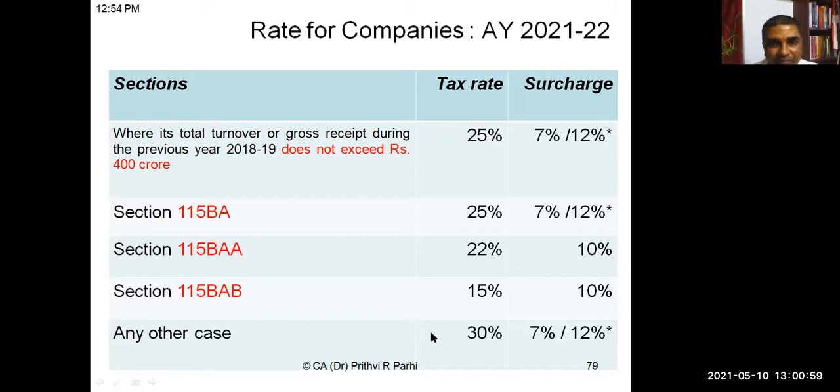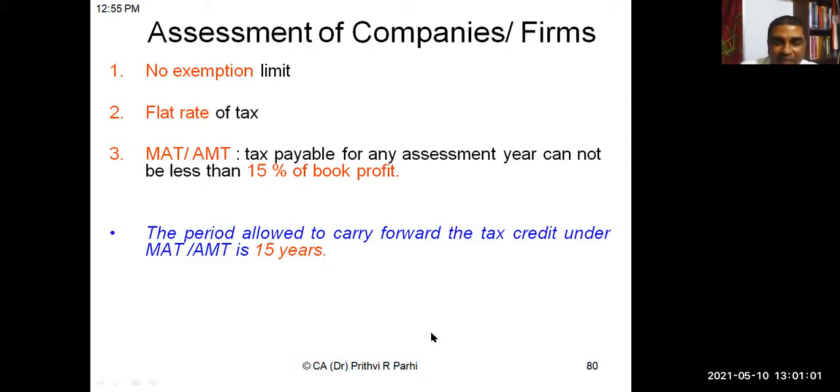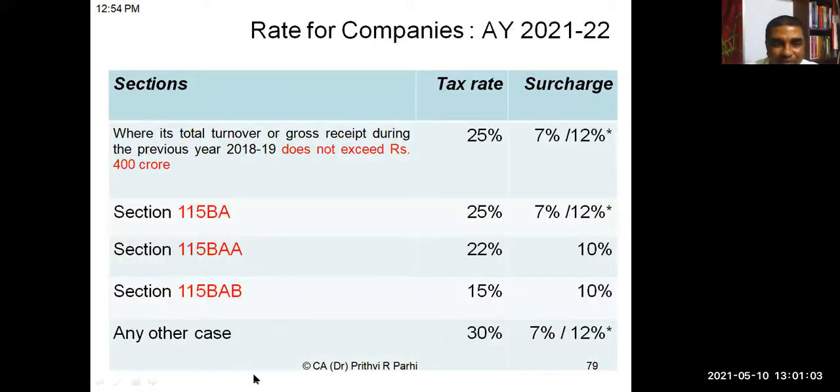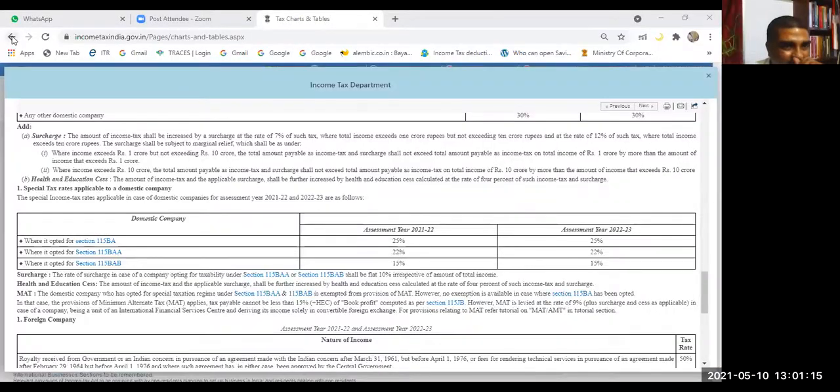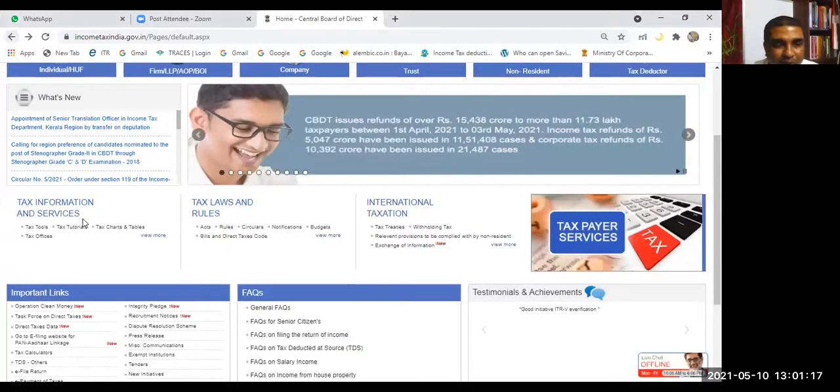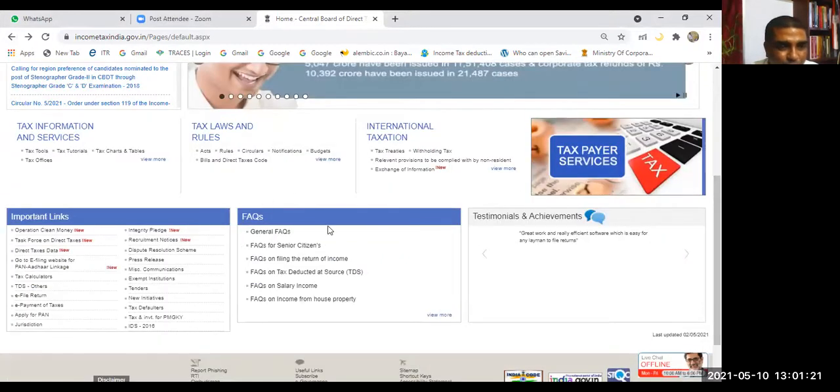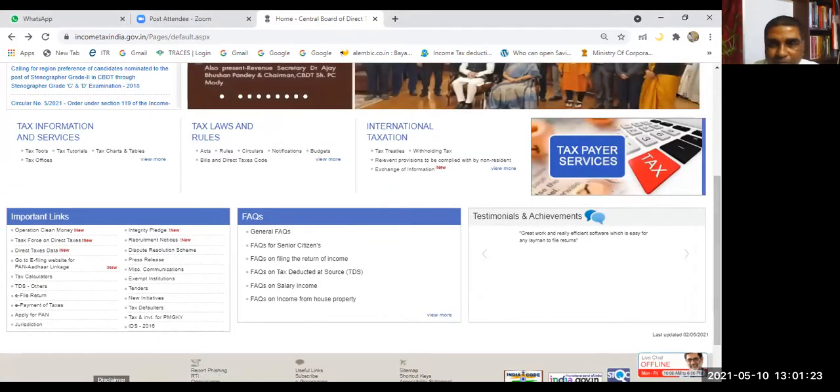Okay, friends? Yes, sir. Now, let me show you the tax calculator so that you will feel more comfortable, because these provisions might appear a little confusing to you. Don't worry, I will be helping you. Now, what we'll do, you are seeing the home page, how to compute tax. Where should I go?